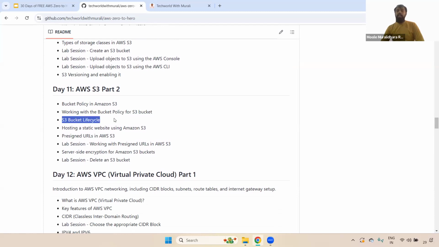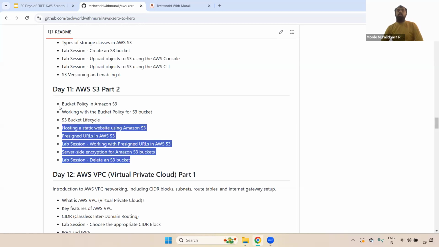Okay, and also bucket life cycles, where exactly we'll be using them, and how we deploy a static website on AWS S3. Usually we won't use this much, but at interview level they may ask questions. That's why I have covered it here. And then we discuss pre-signed URL, where exactly we will be using it and how we create it. And also how we apply server-side encryption for particular S3 buckets. And then finally, how we delete a particular S3 bucket as well.